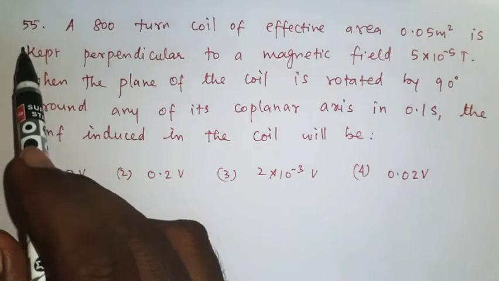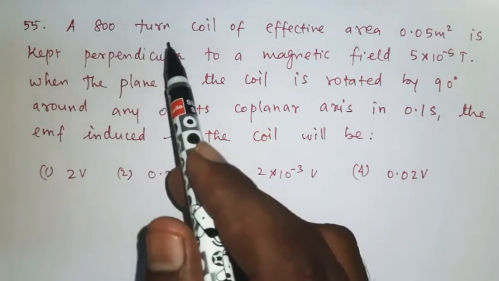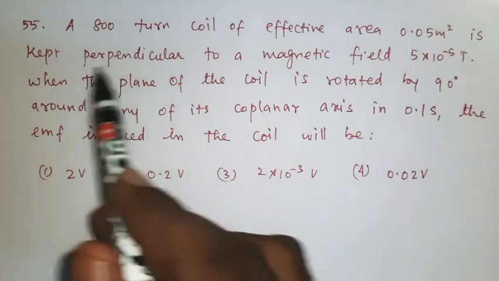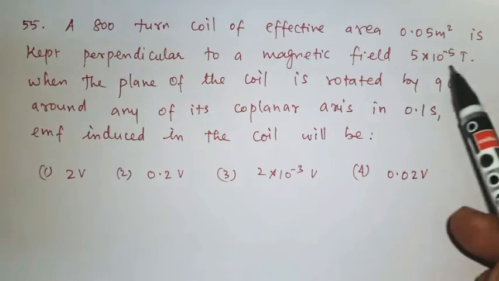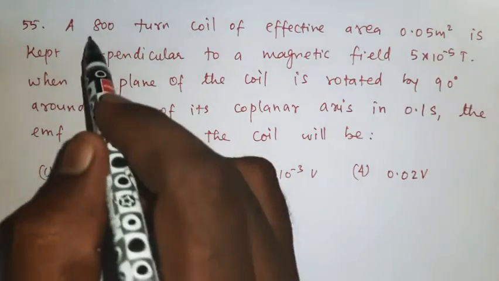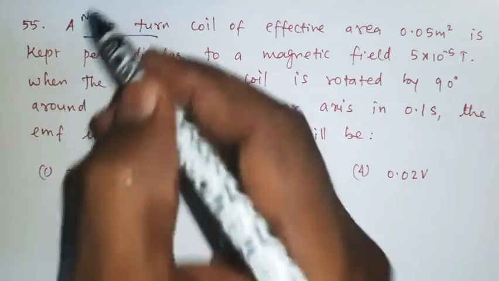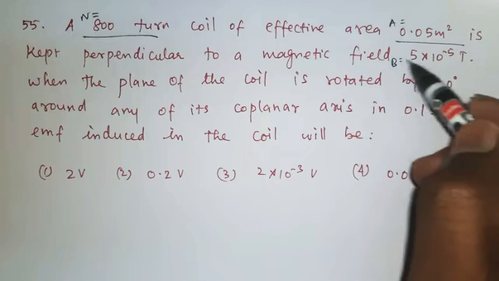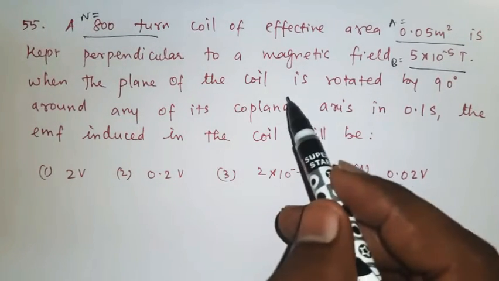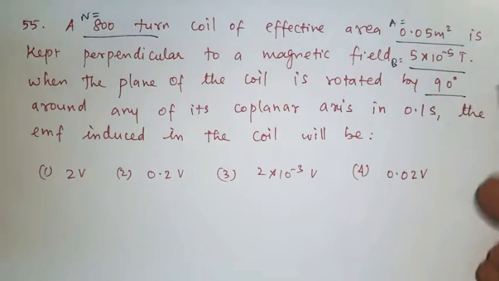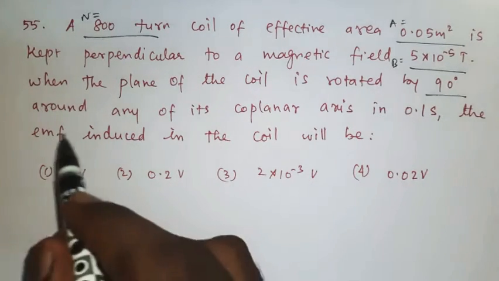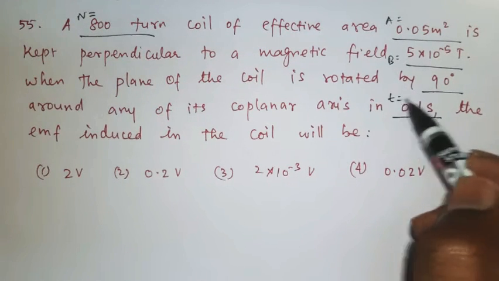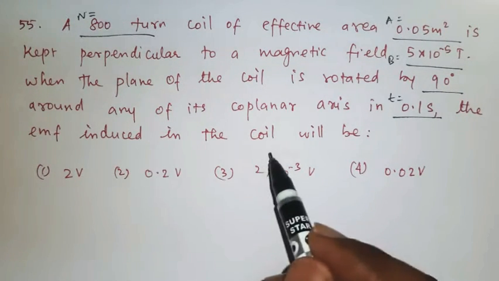Question number 55. An 800 turn coil of effective area 0.05 meter square is kept perpendicular to a magnetic field of 5 into 10 power minus 5 Tesla. So 800 turn, this is the number of turns N. Then area is A, then magnetic field is B. When the plane of the coil is rotated by 90 degree, so theta here is 90 degree, around any of its coplanar axis in 0.1 second, that is time, the EMF induced in the coil will be.